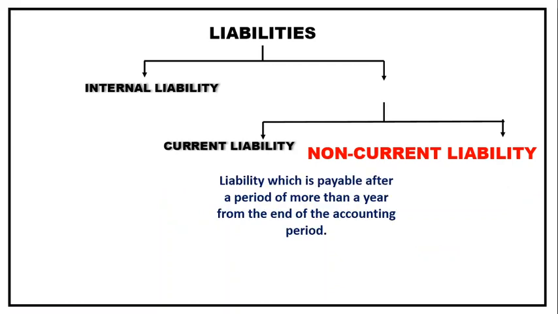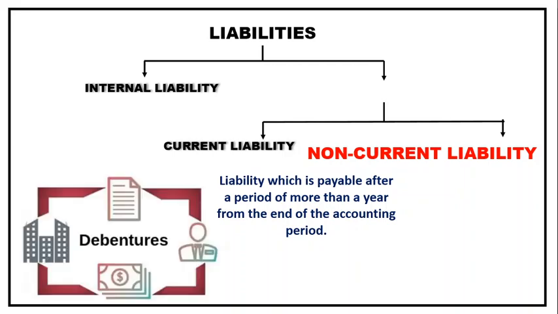On the other hand, a long term or non-current liability is a liability which is payable after a period of more than a year from the end of the accounting period. Long term loans and debentures are the best examples. Long term loans means taking loans for a longer period, more than 1 year. A debenture, in simple words, is again a loan, but a loan directly from the public. It is a payable amount which is to be paid, so that is your liability. I hope it's clear.